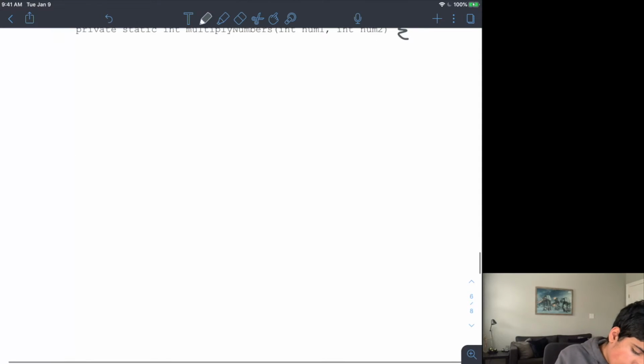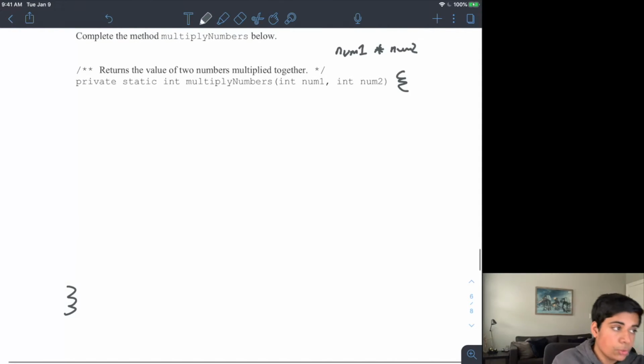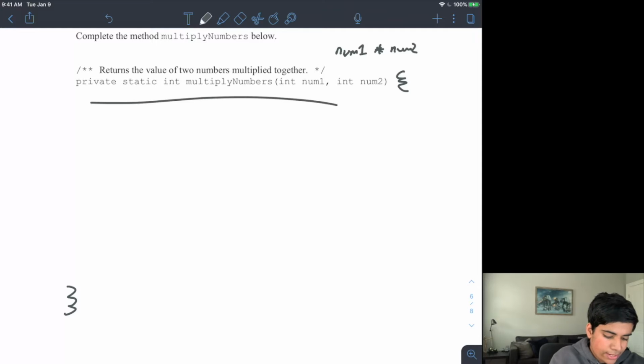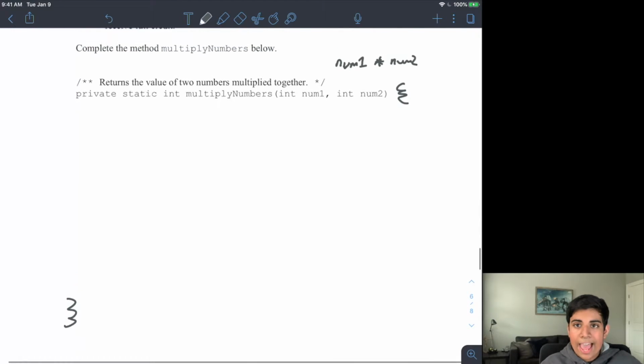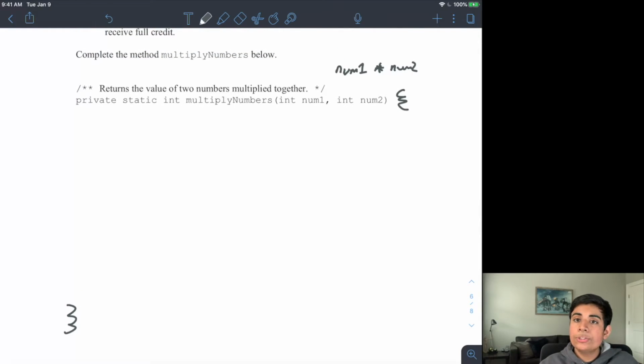So I have to write my open and close parentheses like you would on the AP exam. They'll literally give you this header and then this blank space where you have to write stuff in there. The first thing I do is I have my initial number. Let's say I want to do 2 times 3. What I would do is start with 0 and then add 2 to it 3 times, because it's repeated addition.